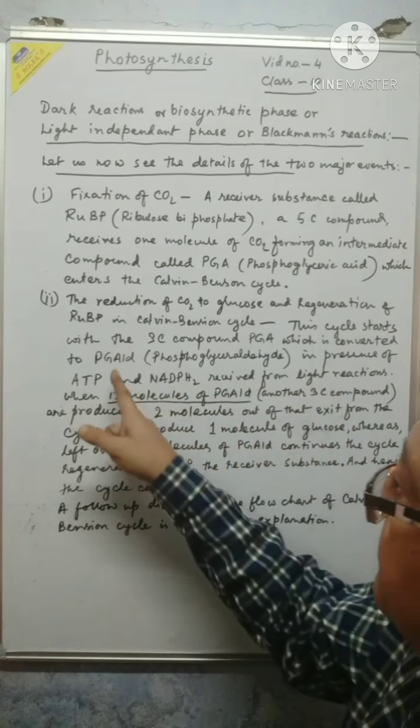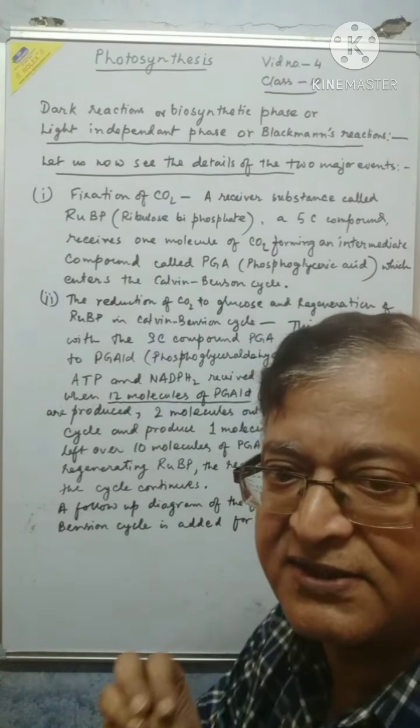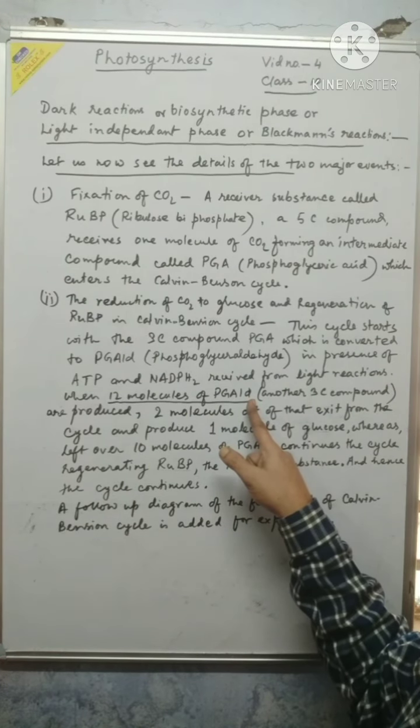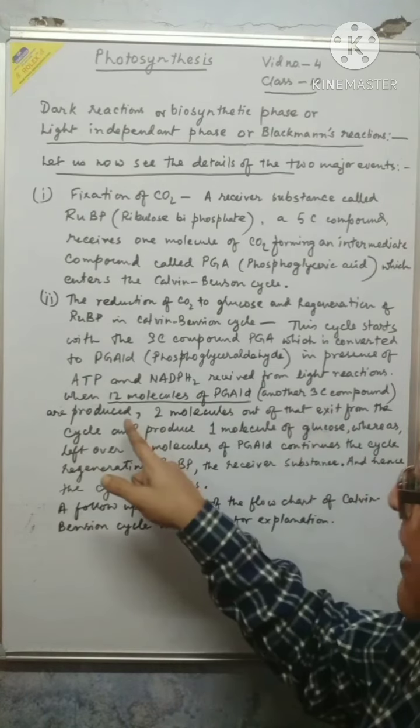When this PGALD is formed sufficiently, that means when at least 12 molecules of phosphoglyceraldehyde, PGALD, another 3C compound, you remember, are produced.